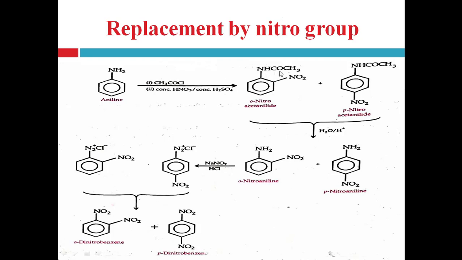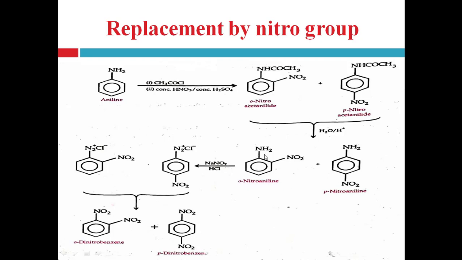So this NHCOCH3 group is converted into a free amino group with the help of acid hydrolysis. So it produces ortho-nitroaniline and para-nitroaniline in a mixture, right?